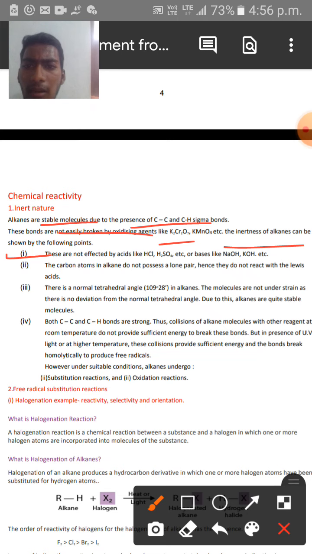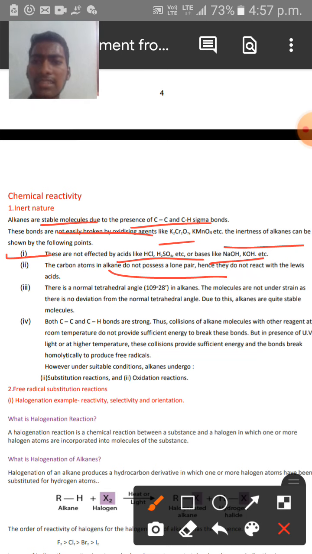Observe these points over here. Alkanes are not affected by acids like HCl, that is hydrochloric acid, and sulfuric acid, and also bases like sodium hydroxide and potassium hydroxide. And the carbon atoms in alkanes do not possess a lone pair, hence they won't react with Lewis acids. What are Lewis acids actually?